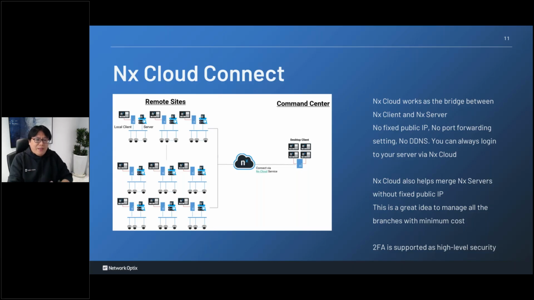First of all, they need to check whether their networking is good, and whether they have a fixed public IP address. They need to ask the IT guy to do the port forwarding, blah, blah, blah. So complicated. By using NS Windows, they just install NS Windows in the branch and it reaches to the cloud. We can merge all their branches together, just like what we do here.